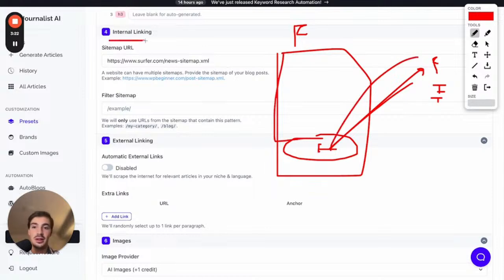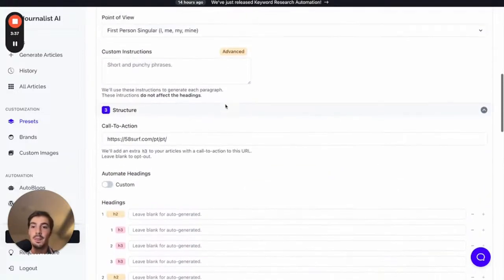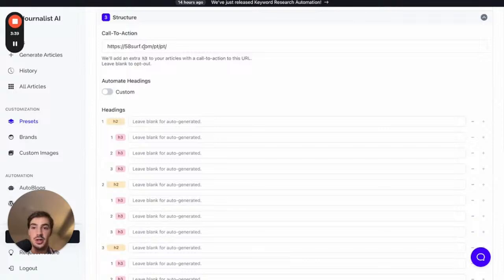You can also automate internal linking, so links to internal pages on your site, maybe to other blog posts. Again, these interlinks are done in a way that makes sense. We're never going to interlink an article about finance to an article about dogs, right? Doesn't make sense. But that's not really the point of this video. The point is, you can even add calls to action like I showed you before.